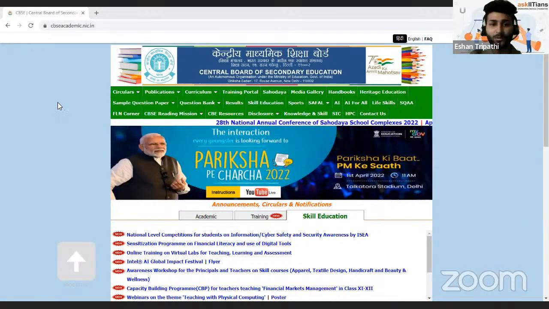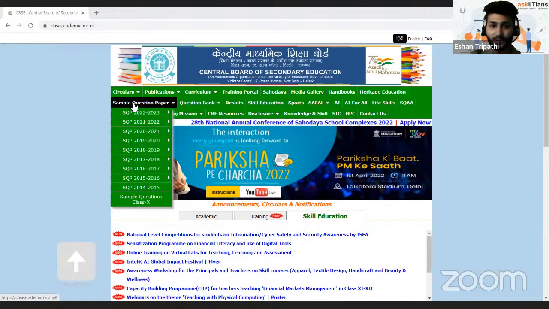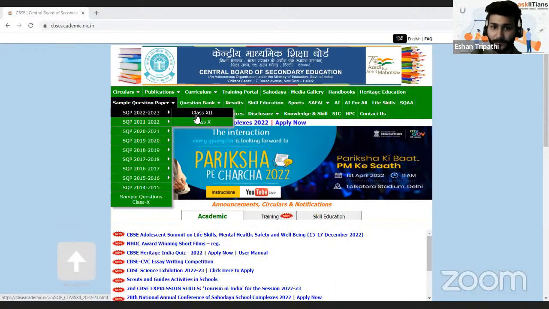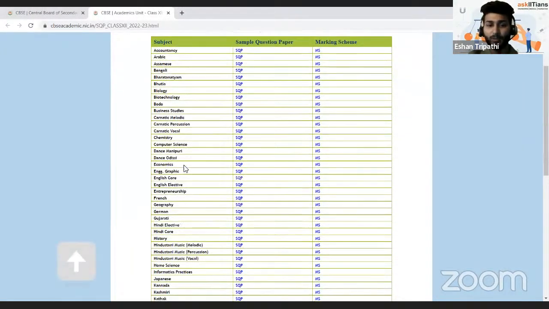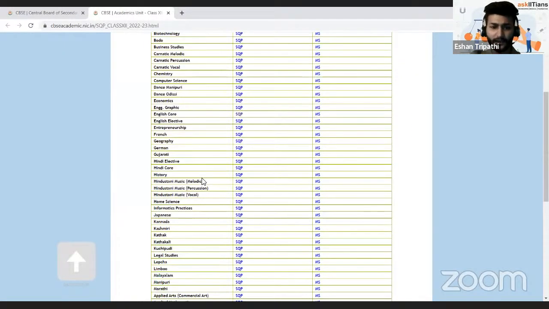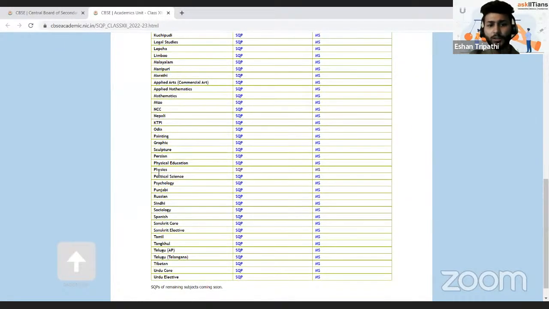If you want to see where you would find all these sample papers, I suggest that you go to the CBSE's official website, cbseacademic.nic.in. Over there, in the sample question paper section, for the current year 2022-23, you can go to class 12th, and there you would find the sample question paper for all the subjects. Particularly today, we are going to talk about physics, for which the sample question paper and its solution you can find here.